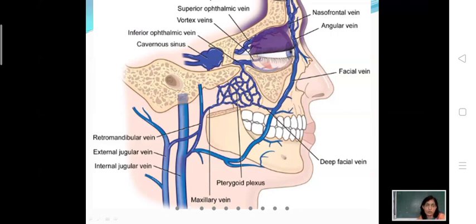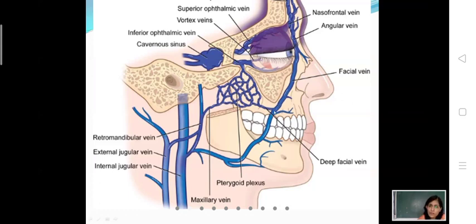It will be taken afterwards. So this pterygoid venous plexus is in communication with the facial vein by way of the deep facial vein. If you remember the venous drainage of the face, it is very easy for you to memorize it.